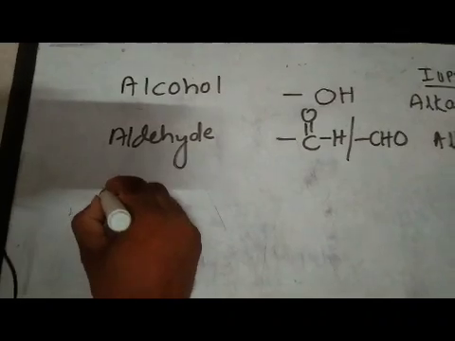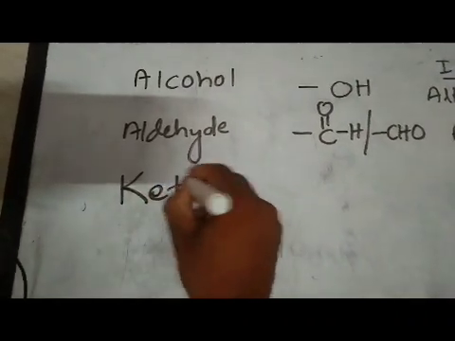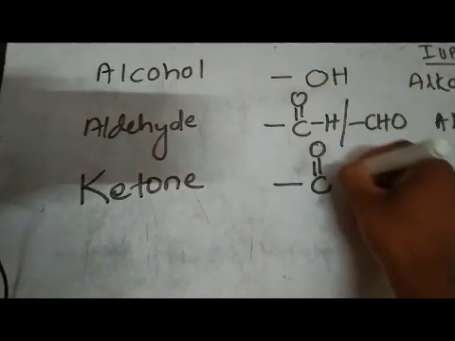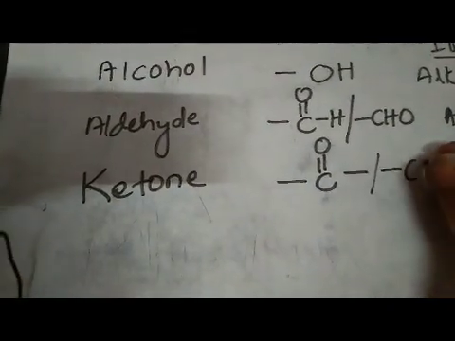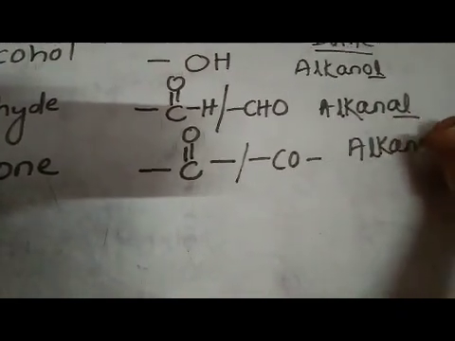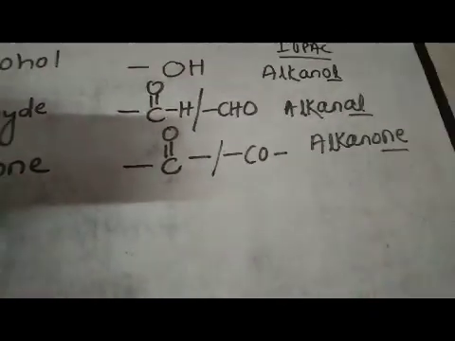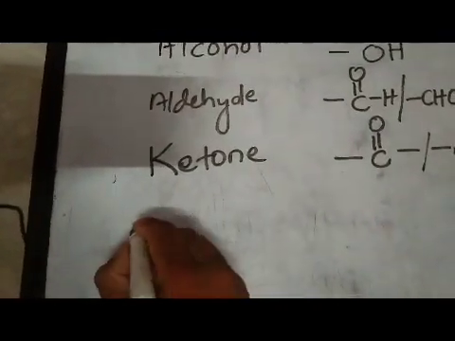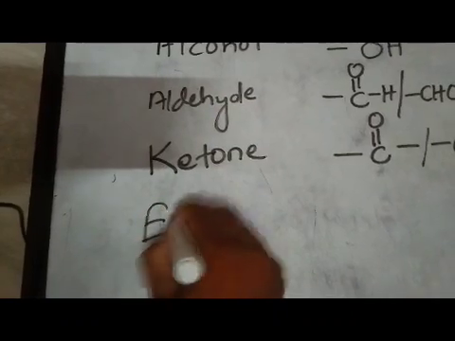Then if it is ketone, the functional group is bond C double bond O bond, or you can write bond CO bond. The IUPAC name is alkanone, ONE.